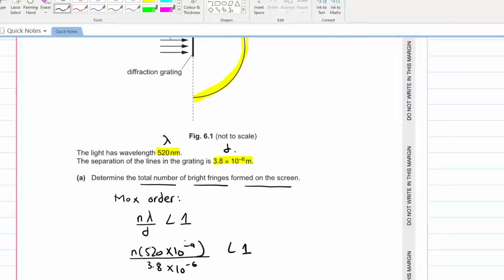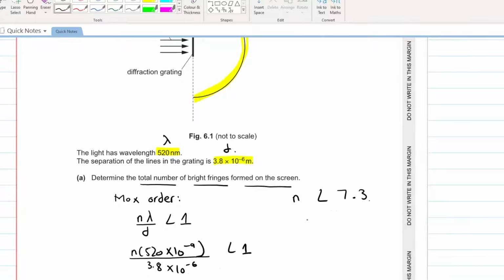Let's calculate that. Your n should be less than 7.3.